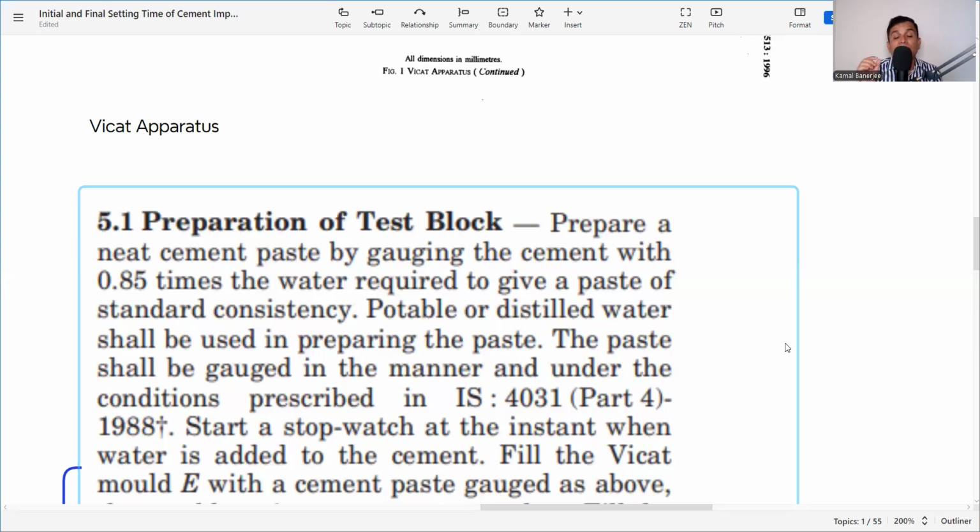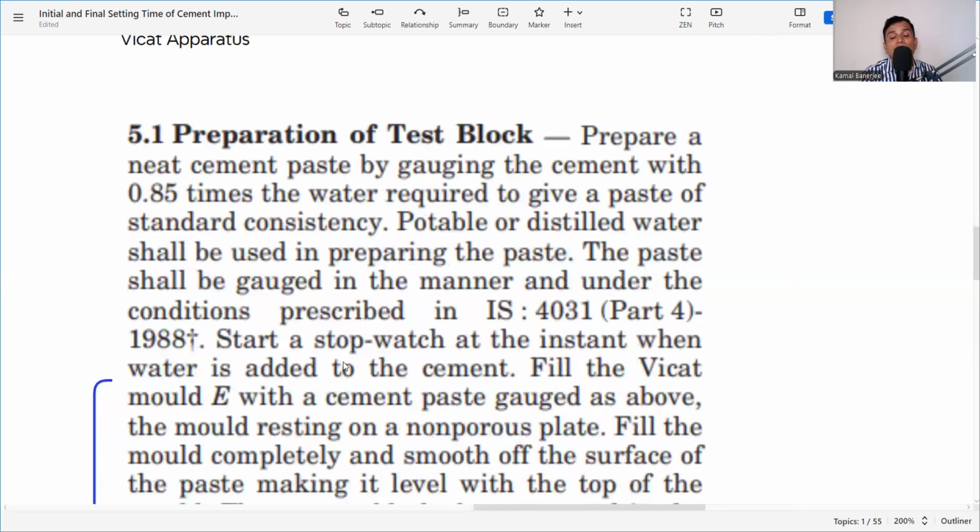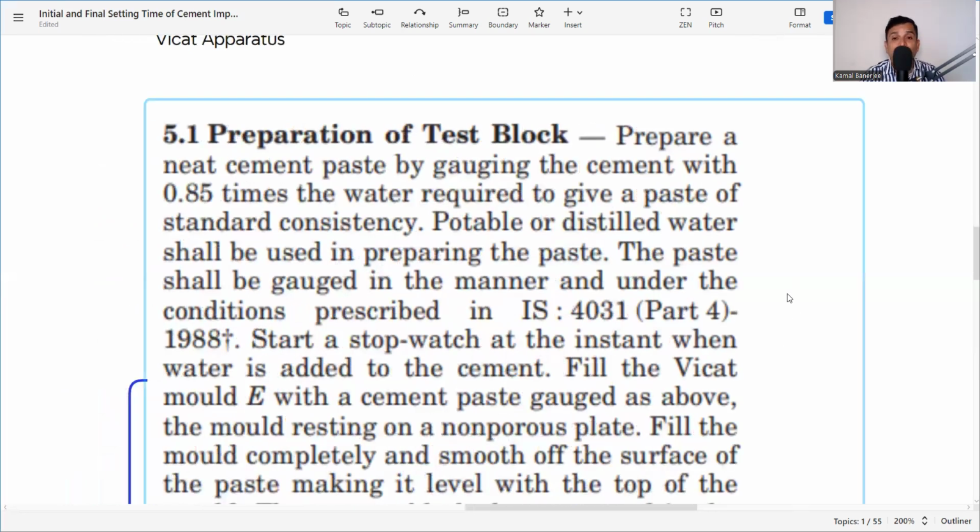Suppose we need the paste for the normal consistency, so what will be my case? That will be 0.85 times. Suppose we are taking 400 grams of cement, and for the 400 grams of cement, my normal consistency is 25%. That means 400 into 25%, that means 100 ml water is required for the normal consistency. But for the initial and final setting times, it is 0.85 times. That means 85 ml water is required for the 400 grams of cement.